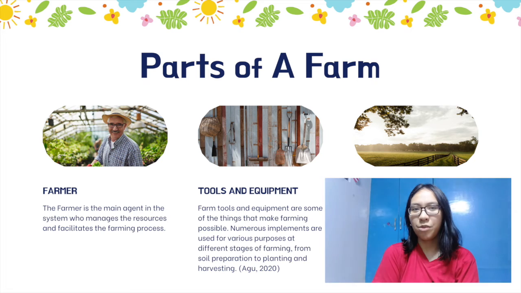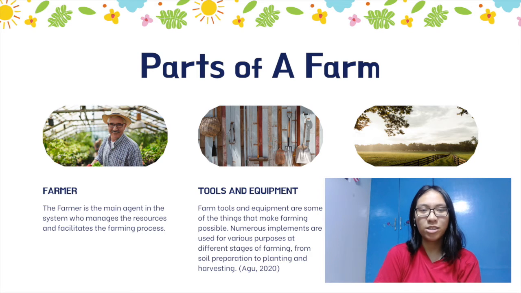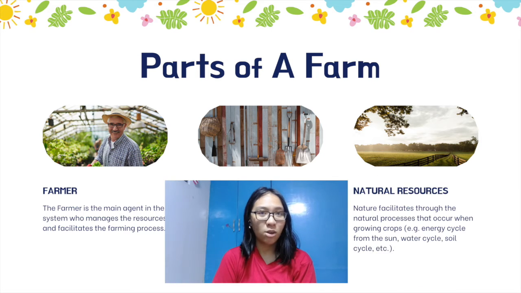But what makes up a farm? There are 5 main parts in the farming system, namely resources, farmer, the farming process, produce, and consumers. A farmer is the main agent in the system who manages the resources and facilitates the farming process. They use their resources as their tools in farming. For example, a bolo, and equipment like a tractor, thresher, or harvester. Natural resources such as sunlight and water facilitate the processes that occur when growing crops.